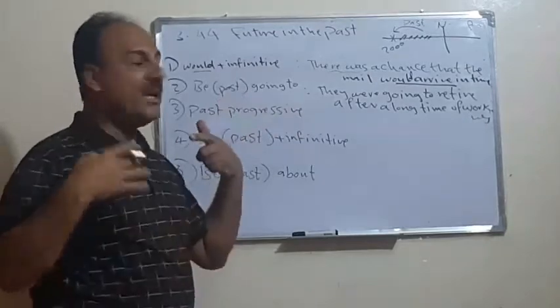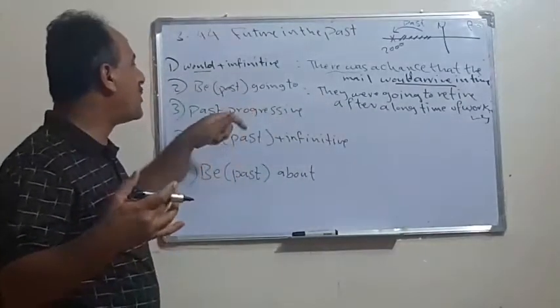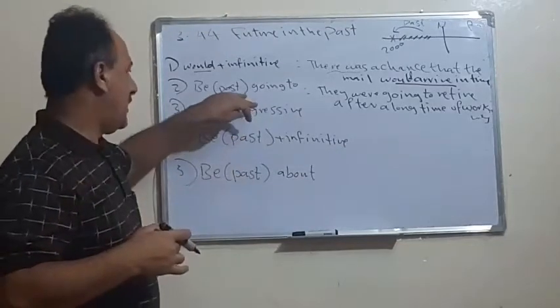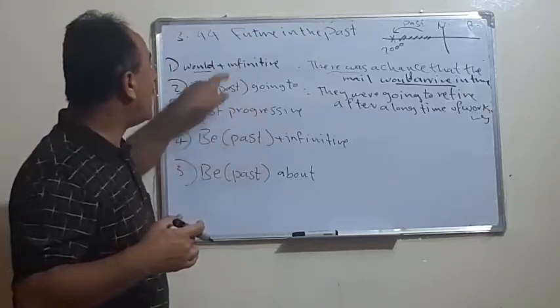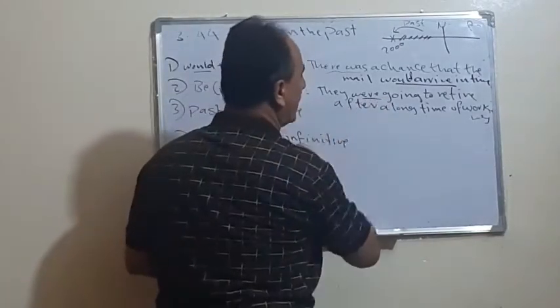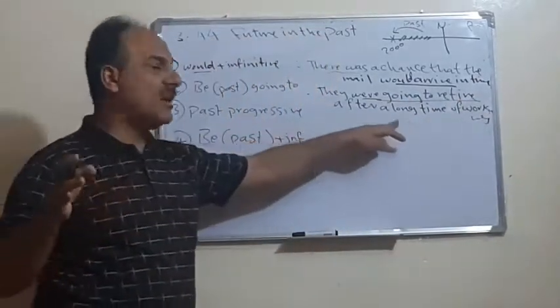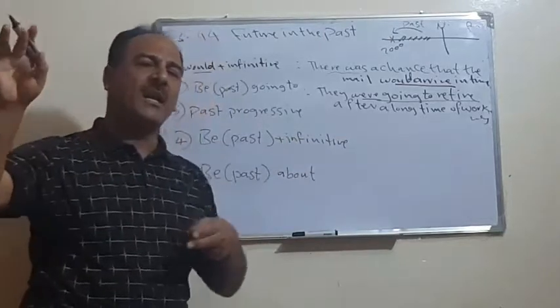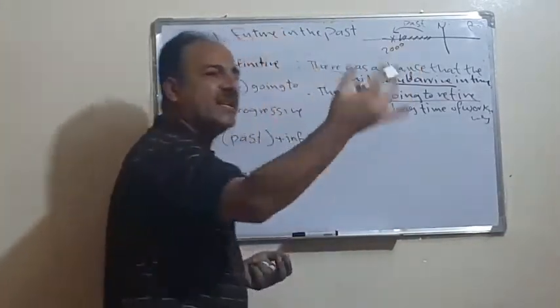That says we are going to discuss the issue, or she is going to deliver a lecture. When we express the future in the past, it means they were going to what? To retire, to stop working after a long time. It means they were working for a long time, and then decided what?